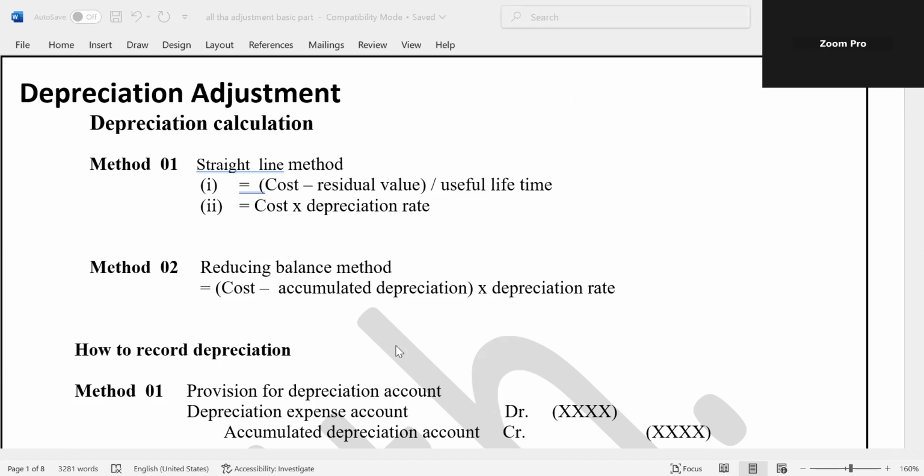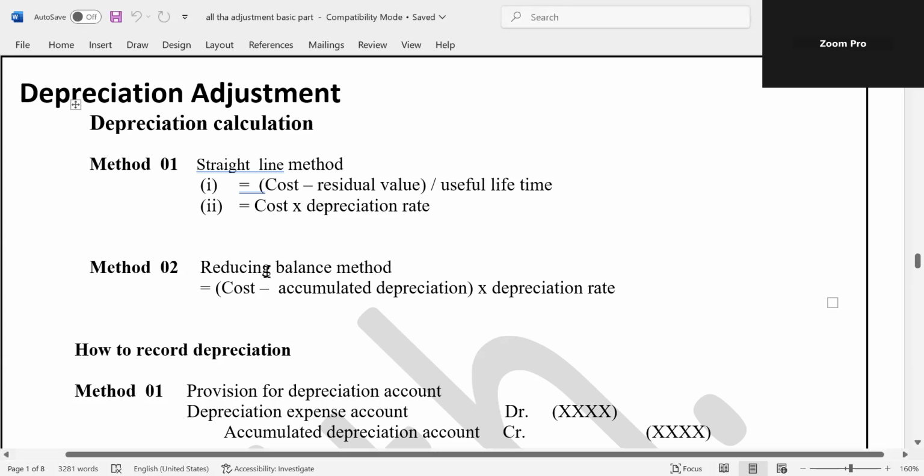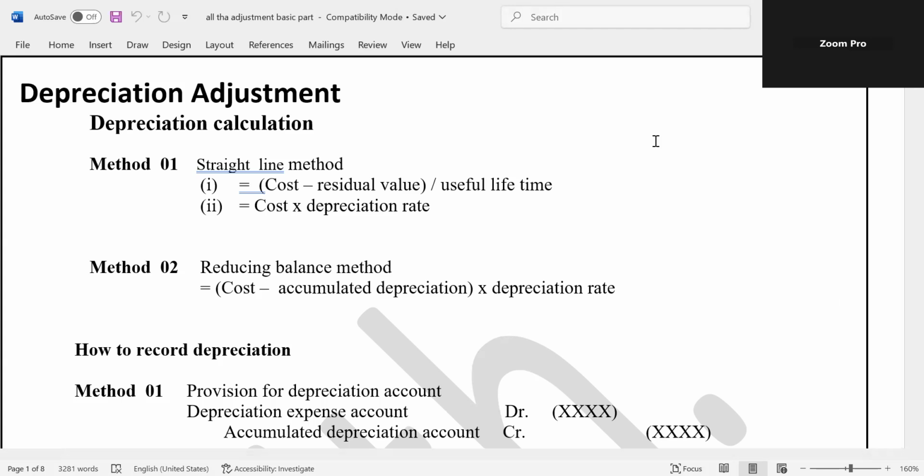Right. We have been discussing the adjustment part. I think there are 16 lessons we have discussed on a day level. The 16 lessons can mainly be divided into two parts: financial accounts as well as management accounts. We have been discussing the financial accounts part. There are 4 organizations and 3 types of business available. Our duty is to provide information about the business organization to the interested parties. Therefore, that is the idea.